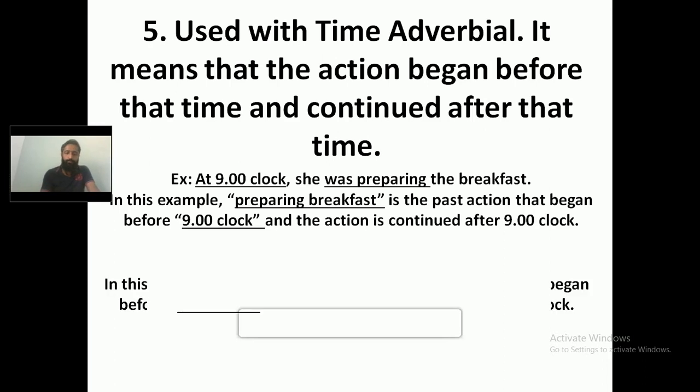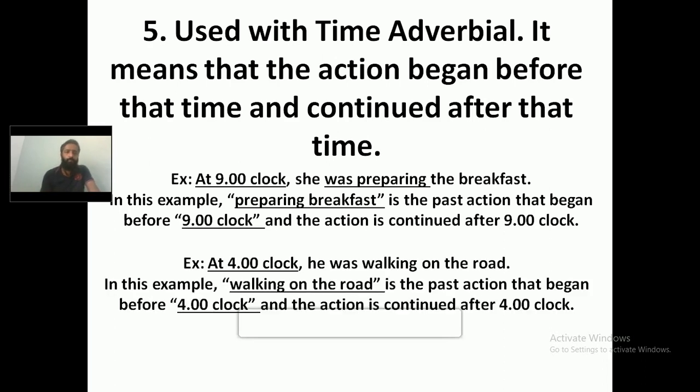Let's go through another example here. At 4 o'clock, he was walking on the road. So walking on the road is the action that began before 4 o'clock and it continued after 4 o'clock. I hope you are clear with this. So there is a time before which the action began and the particular action is being continued even after that particular time.